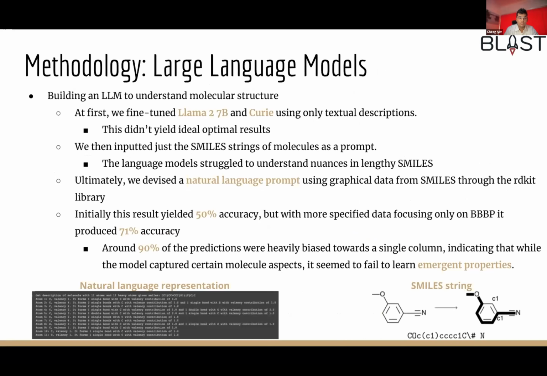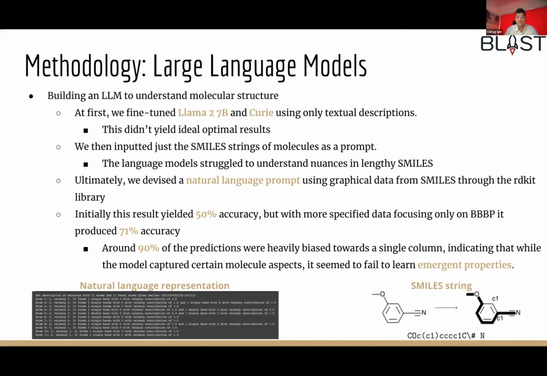Our initial strategy was to fine-tune both Llama 2 and Curie using textual descriptions. However, this approach didn't quite deliver the optimal outcomes we were aiming for. Realizing the need for a new approach, we decided to input just the SMILES strings of molecules as prompts. This shift seemed promising, although it had its own set of challenges. Interestingly, the LLM faced difficulty in grasping the subtleties within those SMILES strings, which revealed a limitation in their understanding.